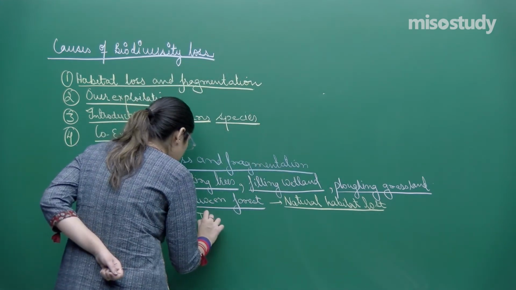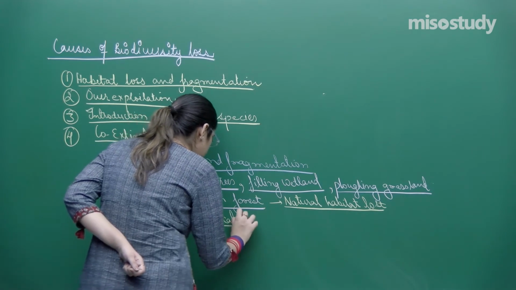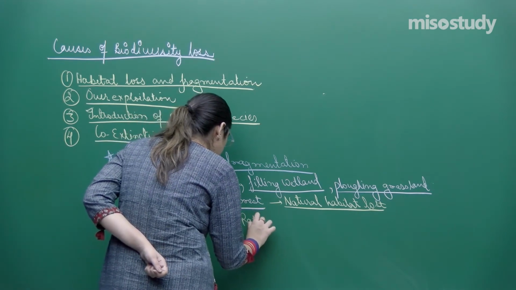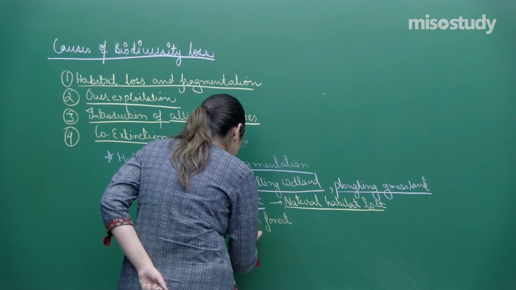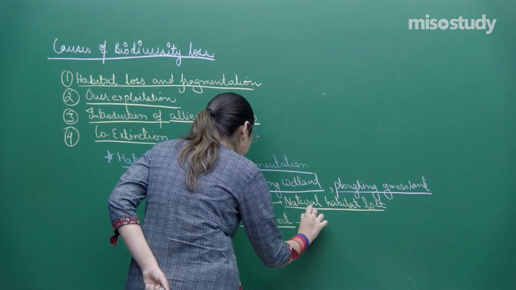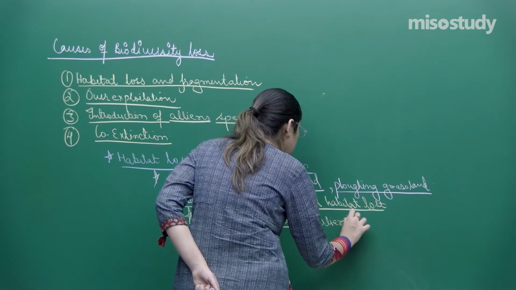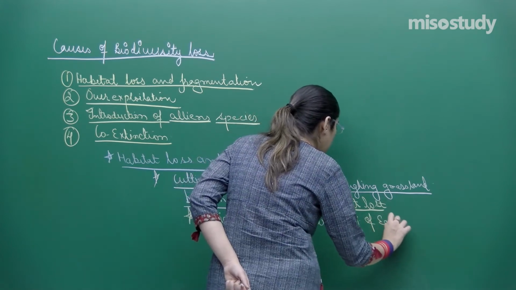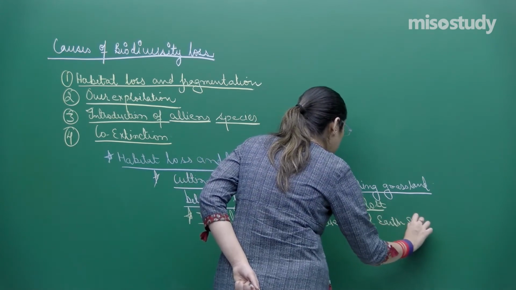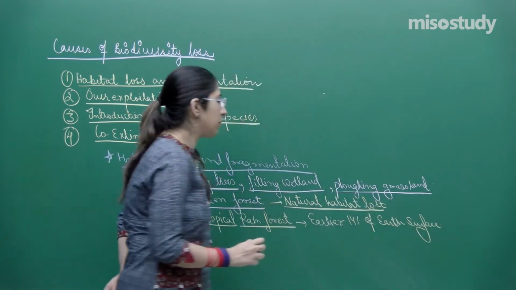Tropical rainforest. Earlier 14%. I am talking about the total earth surface. Total earth surface 14%.